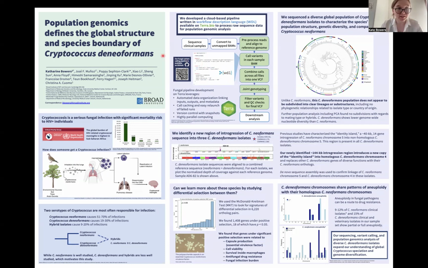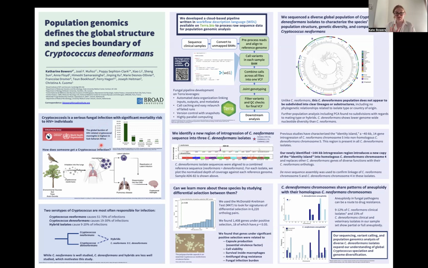My presentation is titled Population Genomics Defines the Global Structure and Species Boundary of Cryptococcus deneoformans. Cryptococcosis is a serious fungal infection with significant mortality risk to HIV-positive individuals. It's number one on the World Health Organization's fungal pathogen priority list in the critical priority group. The global burden of HIV-related cryptococcal meningitis is highest in sub-Saharan Africa, and that is the major global location.